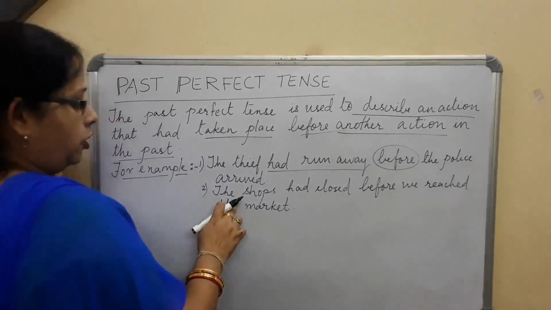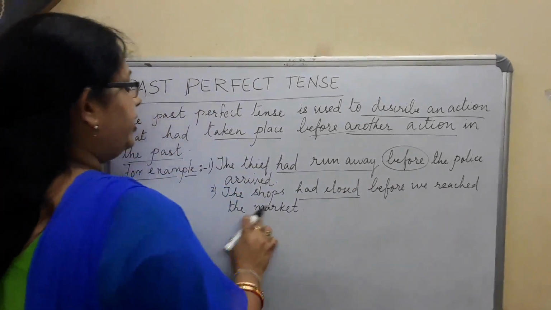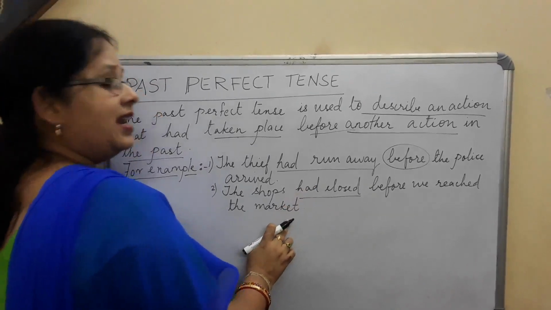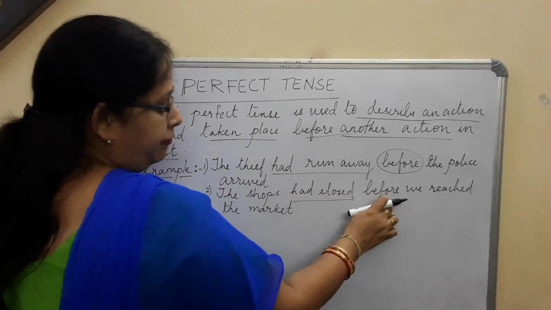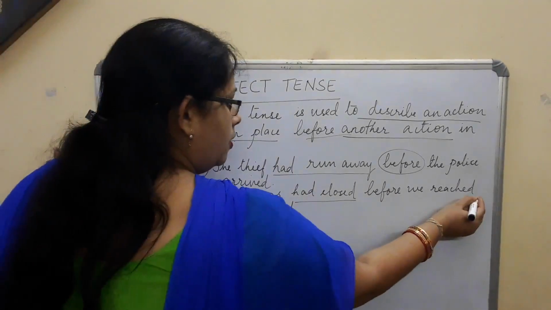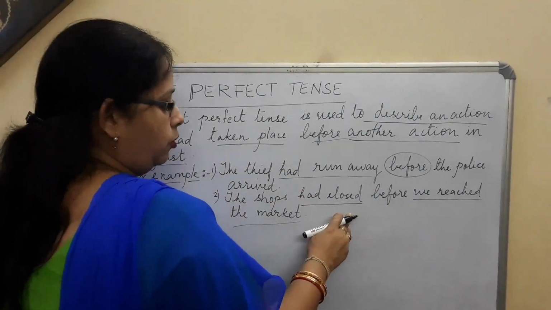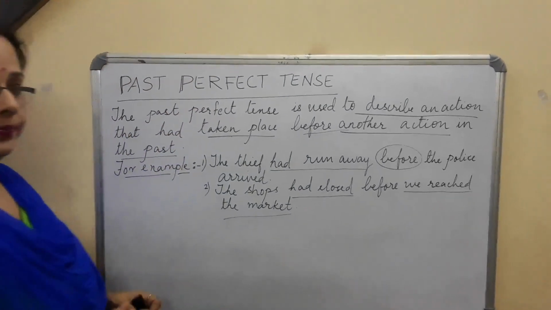Second one: the shops had closed before we reached the market. The market had closed before we arrived. Here also there are two actions. One is our reaching the market and one is the shops closing. The shops had closed before we reached the market.